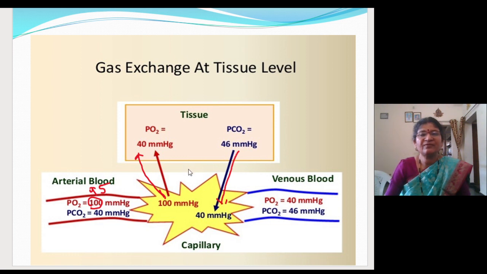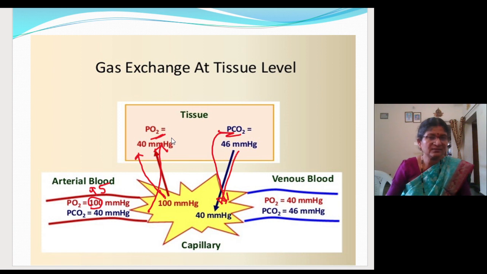So this is the simplified image of exchange of gases at the tissue level. At the tissue level, what you have to remember: oxygen is less and carbon dioxide is more. So carbon dioxide from the tissue will enter into the blood, and oxygen from the blood will enter into the tissue. Fine, this much you have to remember.